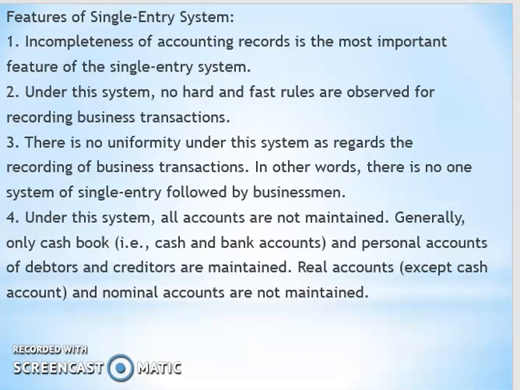In other words, there is no one system of single entry followed by businessmen. Under this system, all accounts are not maintained; generally only the cash book and personal accounts of debtors and creditors are maintained. Real accounts and nominal accounts are not maintained.